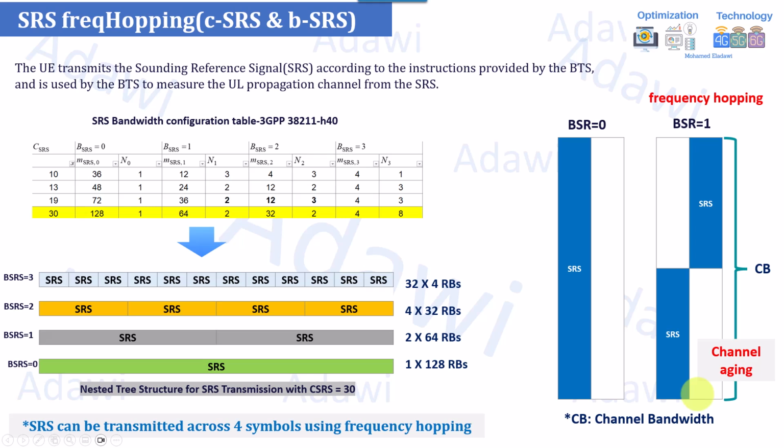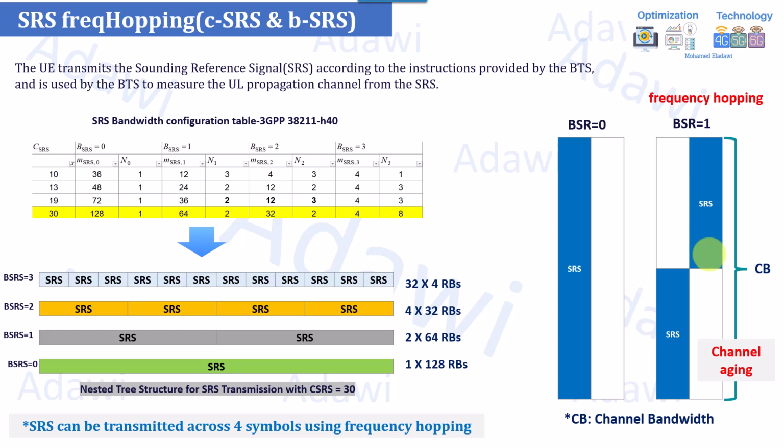You have multiple different configurations you can reconfigure, but this is the most common one, usually used by implementations, vendors, or operators, to split the bandwidth into two parts and do the frequency hopping by transmitting the SRS two times in two different samples. So the first sample will have half of the bandwidth, and the second sample will have the other half of the bandwidth.